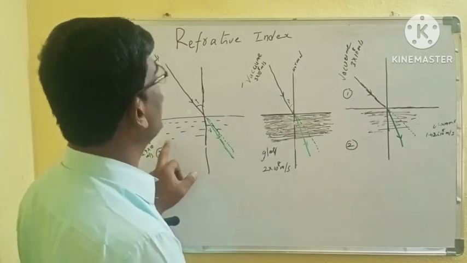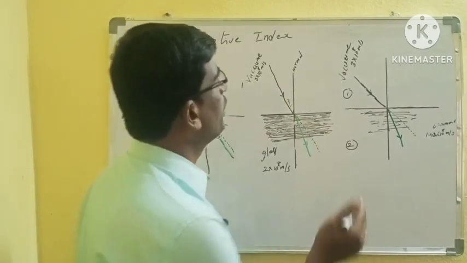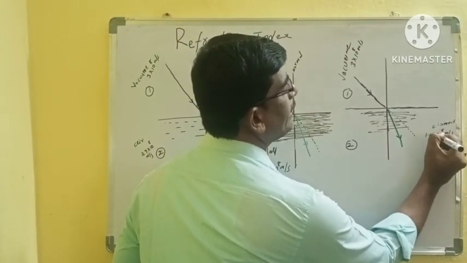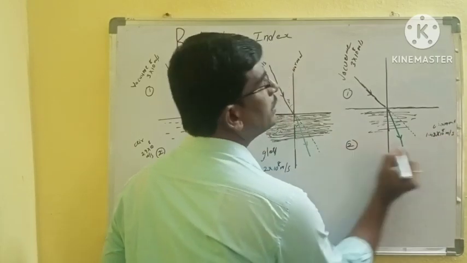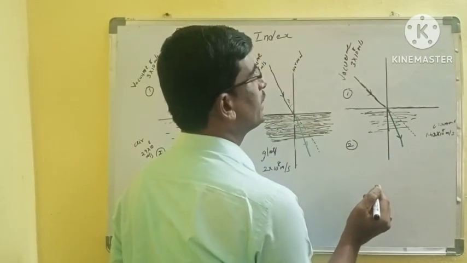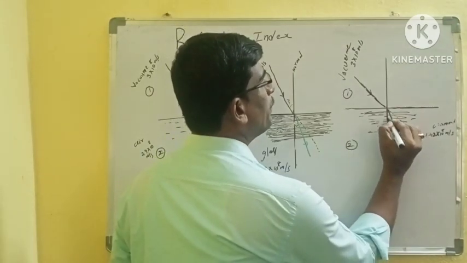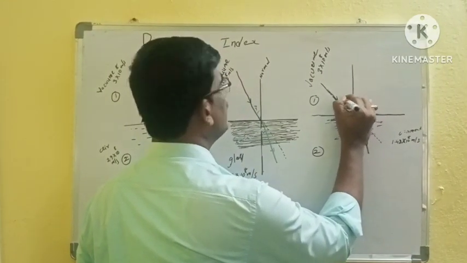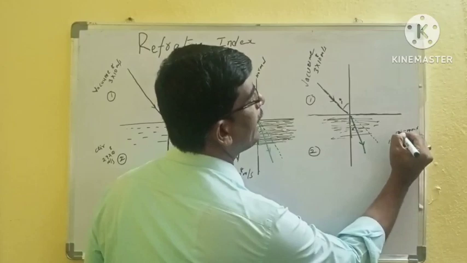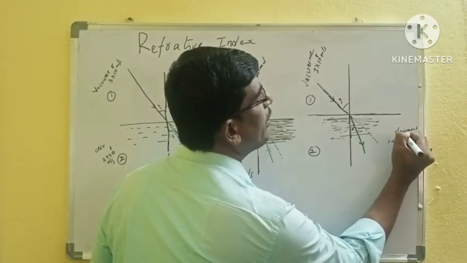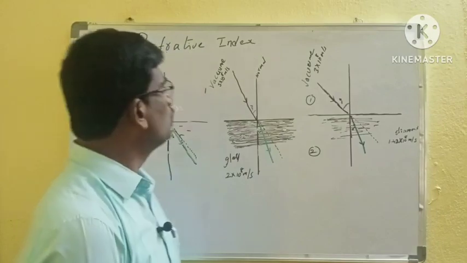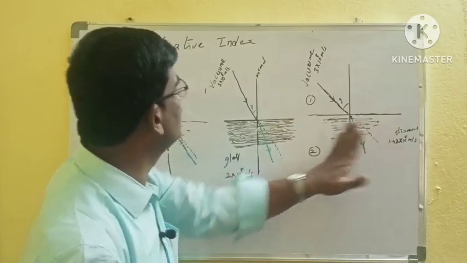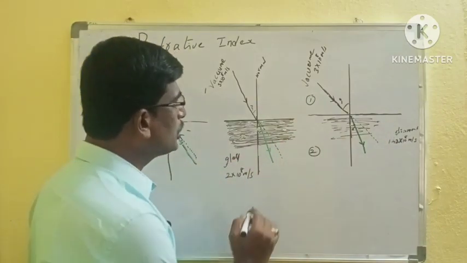Here, in air, 2.9 into 10 power 8 meter per second is there. But here 1.42 into 10 power 8 meter per second, that is the diamond. In a diamond the speed is 1.42 into 10 power 8 meter per second. So it will bend more than the remaining two, because in a diamond the light velocity is very less. To indicate how much refraction is there, we want refractive index.